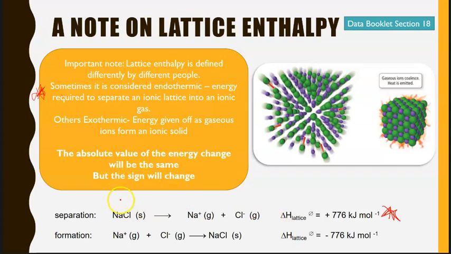So make sure that at the end of this you are able to define ionization energy, you are able to accurately define electron affinity and draw equations to show those, remembering thermochemical equations, and you get that thermochemical data from your data booklet section 8. Lattice enthalpies are actually given in section 18 of your data booklet. Sometimes you'll have to calculate them. If you are finding something else, you may need to use these. So just remember they're there as well. And in the next video, we will look at how we use Born-Haber cycles to determine the lattice enthalpy.